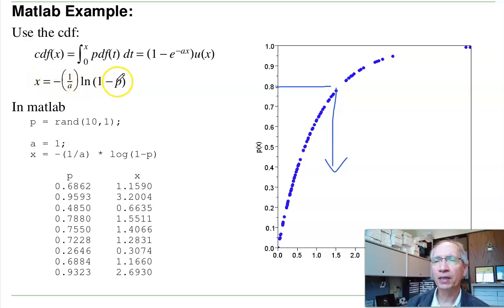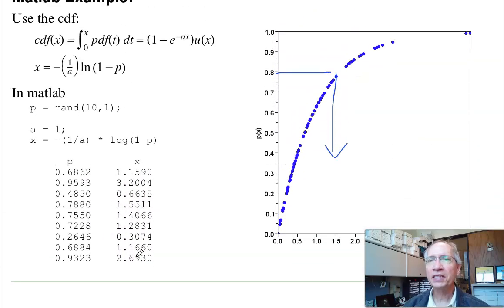Pick a random number for p and calculate x. So suppose I have a mean of 1 second. Then generating 10 random variables with an exponential distribution with a mean of 1 second would be as follows. Generate 10 random p's. For each one, take the log of 1 minus p times minus 1 over a. That's x. And when I do that, if I plot x and p with a dot, that's the CDF I'm getting. P is a uniform distribution between 0 and 1. X is an exponential distribution. And that's actually kind of a nice way of doing it.